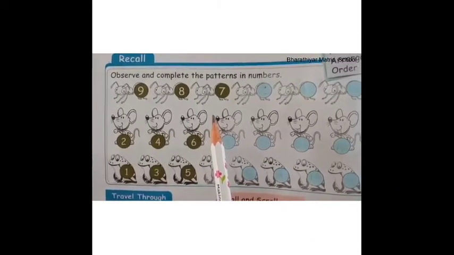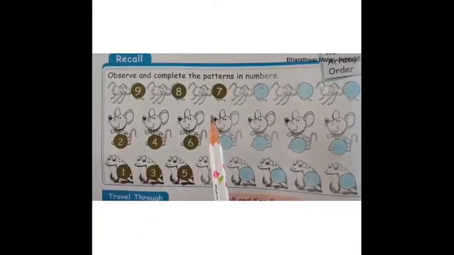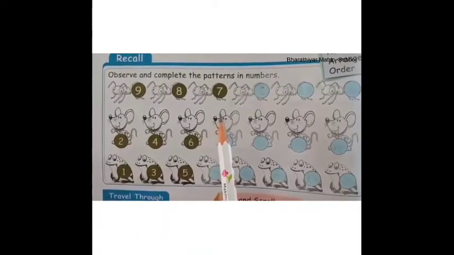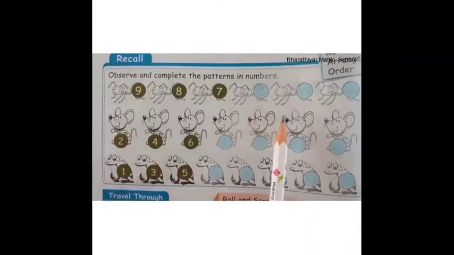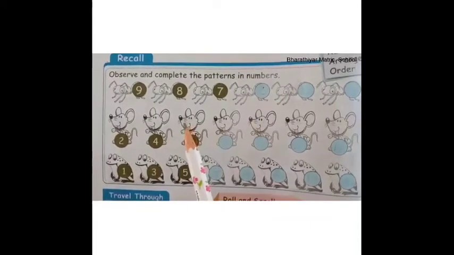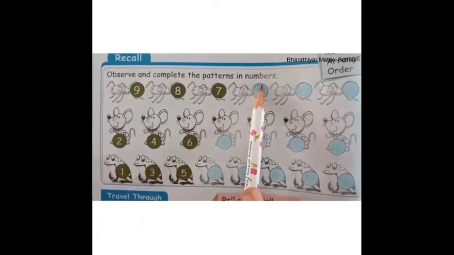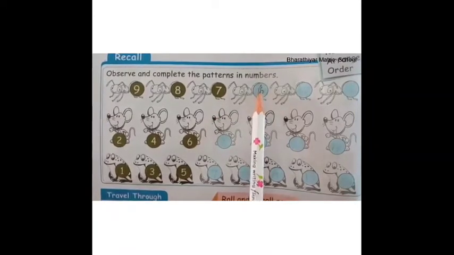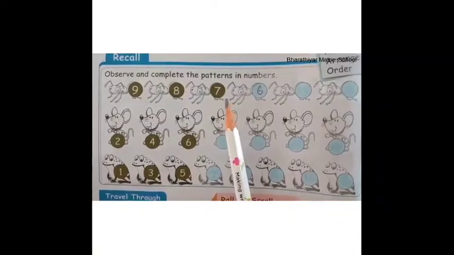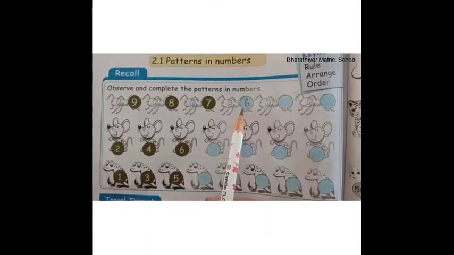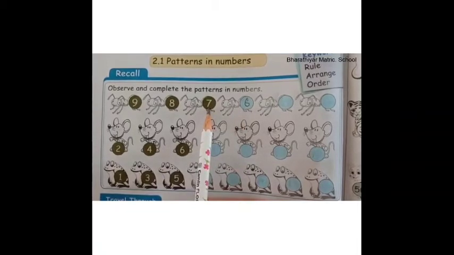Now, to complete this pattern, what are the numbers we have to write here? We have to write 6 here. Children, what number comes before 7?